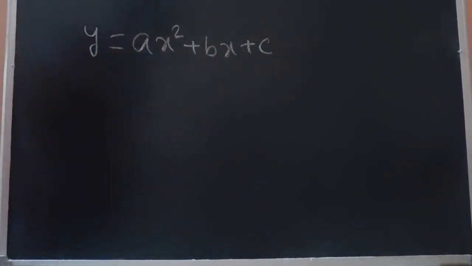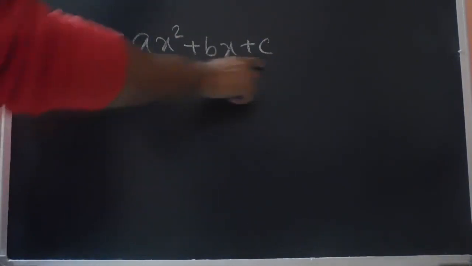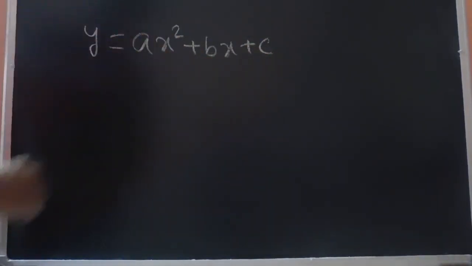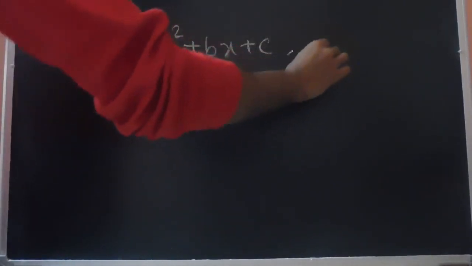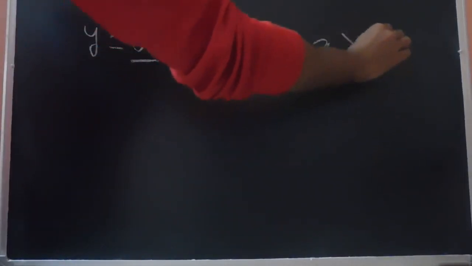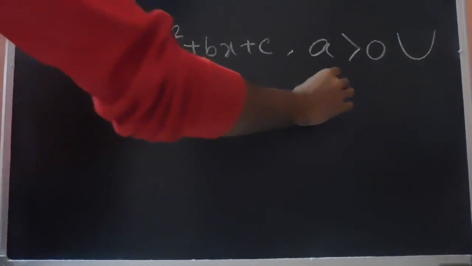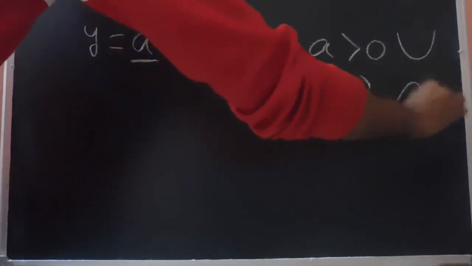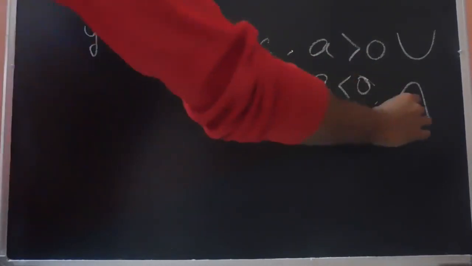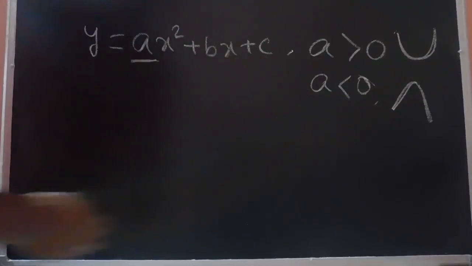If the coefficient of x square, this a, is greater than 0, then this parabola will be an upward parabola, basically like this. And if a is less than 0, then this parabola will be a downward parabola.